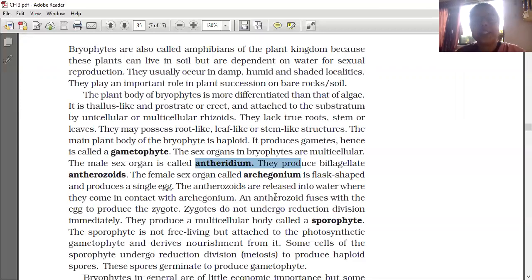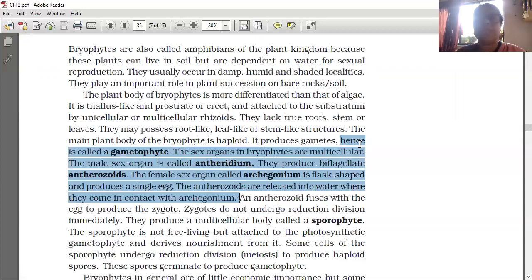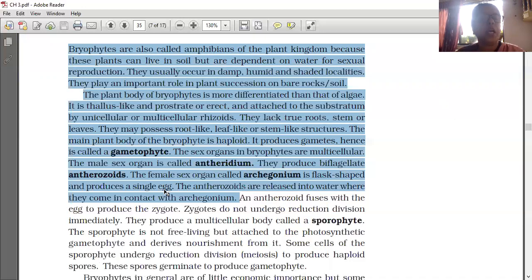The antherozoids are released into water. Antherozoids means male gamete, biflagellate male gamete. Antherozoids are released into water where they come in contact with archegonium, that is the female part. An antherozoid fuses with the egg to produce the zygote. The antherozoid, that is the male gamete, fuses with the egg. The egg is the female gamete.